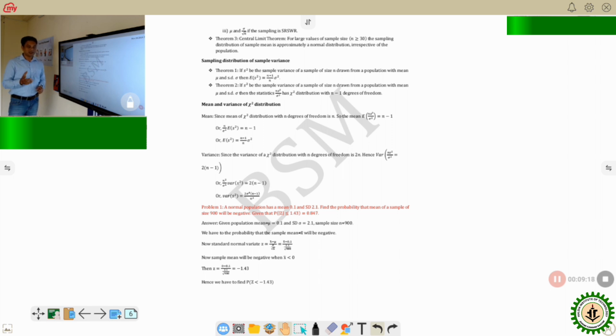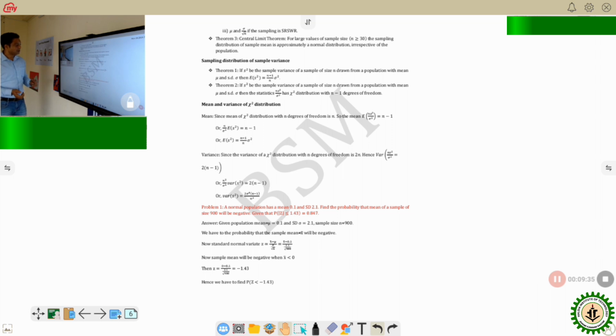Then the formula differs: Z equals x bar minus mu divided by sigma, which will be replaced by some variable. Which one? The one we discussed previously: sigma by root n, or sigma by root n into root over N minus n by N minus 1.